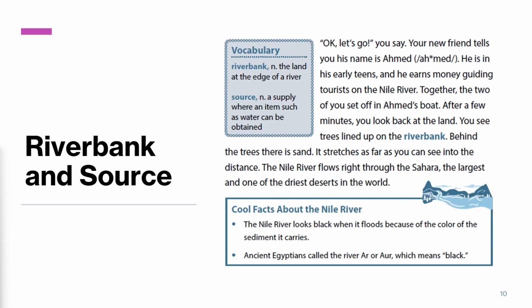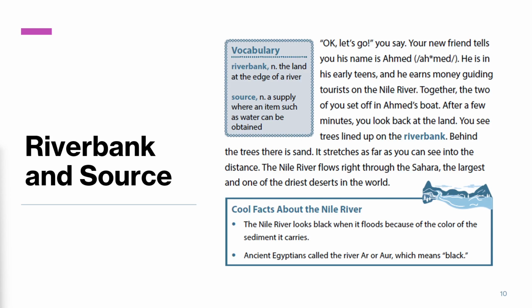After a few minutes you look back at the land. You see trees lined up on the riverbank. What does riverbank mean? That's right, riverbank is the land at the edge of a river. We learned this from our reading from The Wind in the Willows.